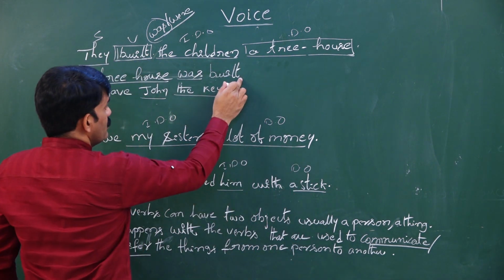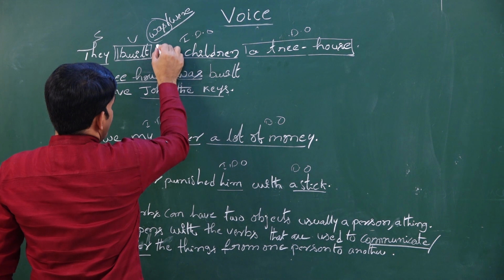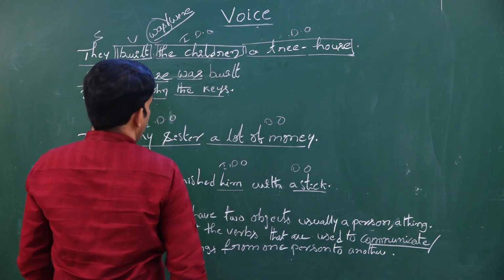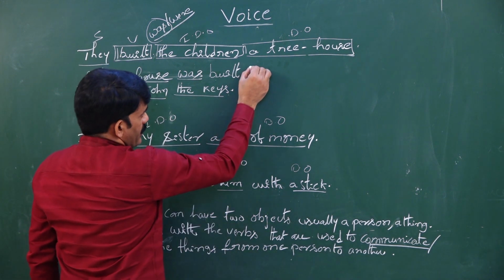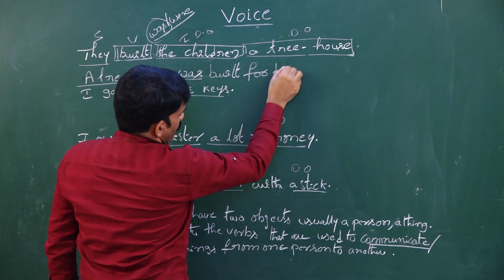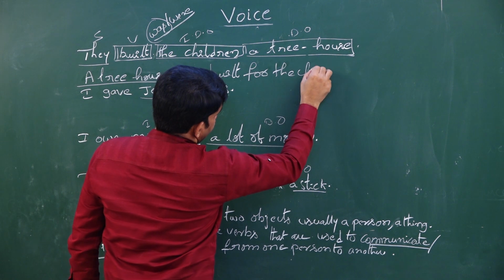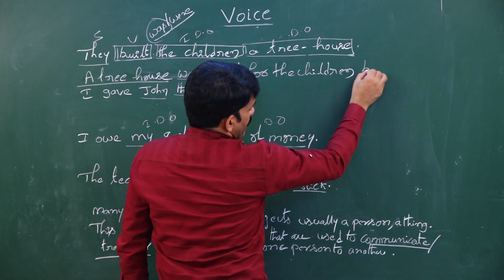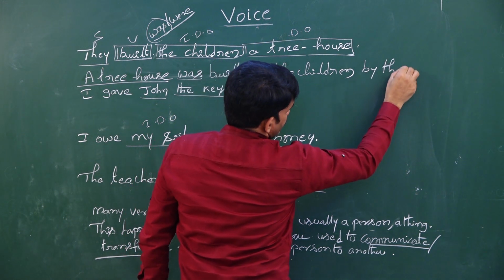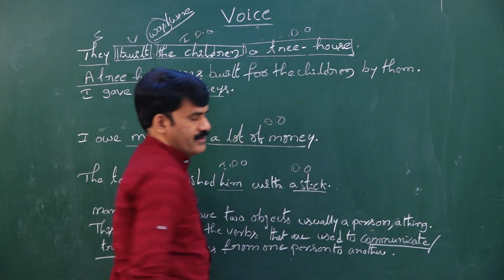So now I need to introduce my second object. What is my second object here? The children. So for whom this house was built? For the children. So what is the preposition here? For the children. A tree house was built for the children by them. This is the correct answer.